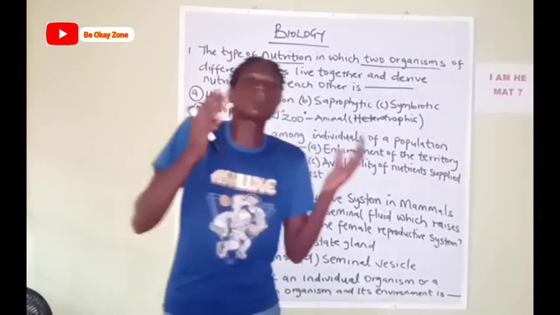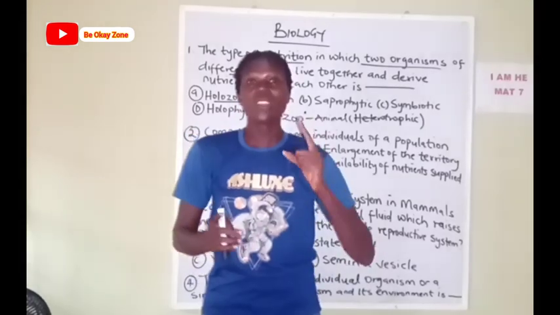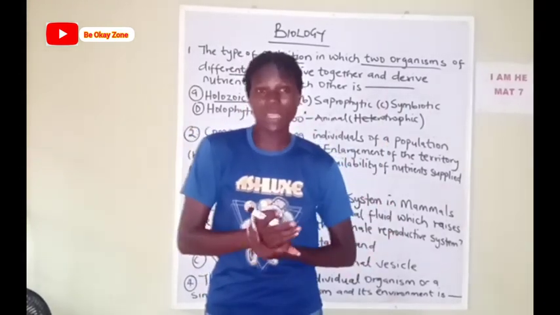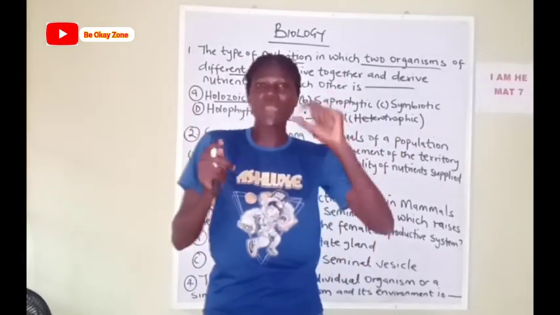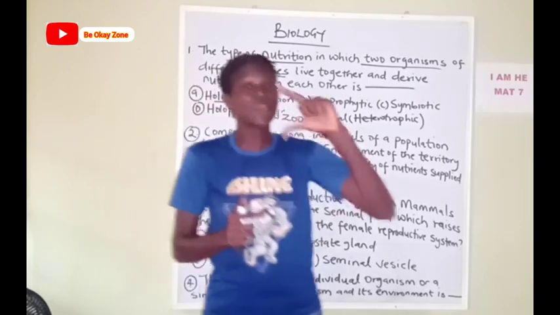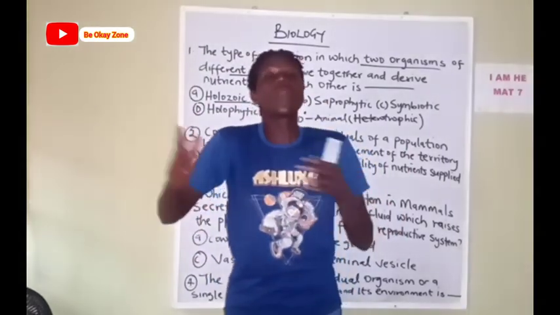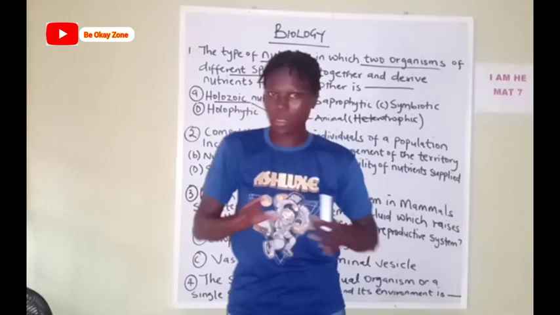Mutualism is when two organisms operate and they both benefit from each other. Then commensalism is where one benefits and the other does not benefit, or is neither harmed. Do you understand it now?